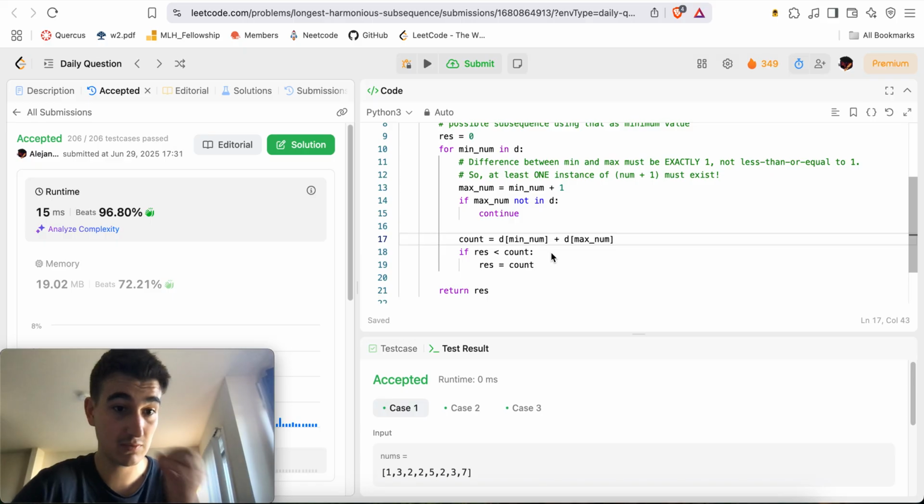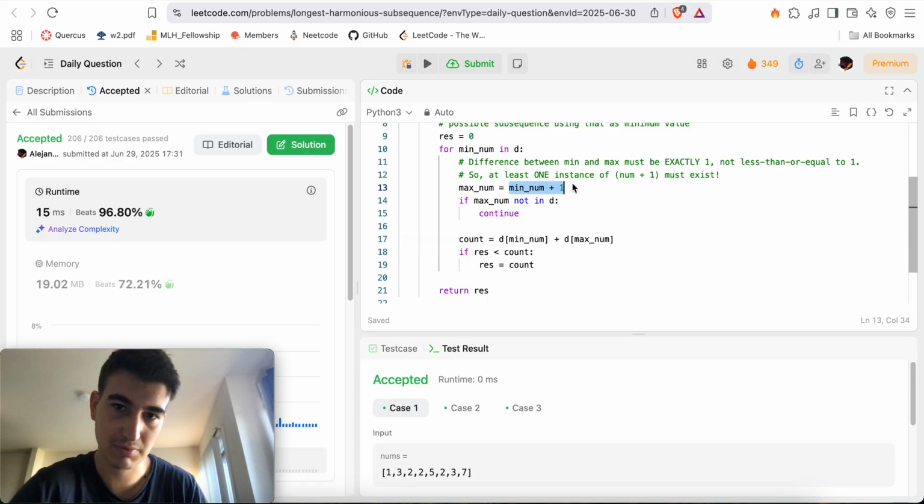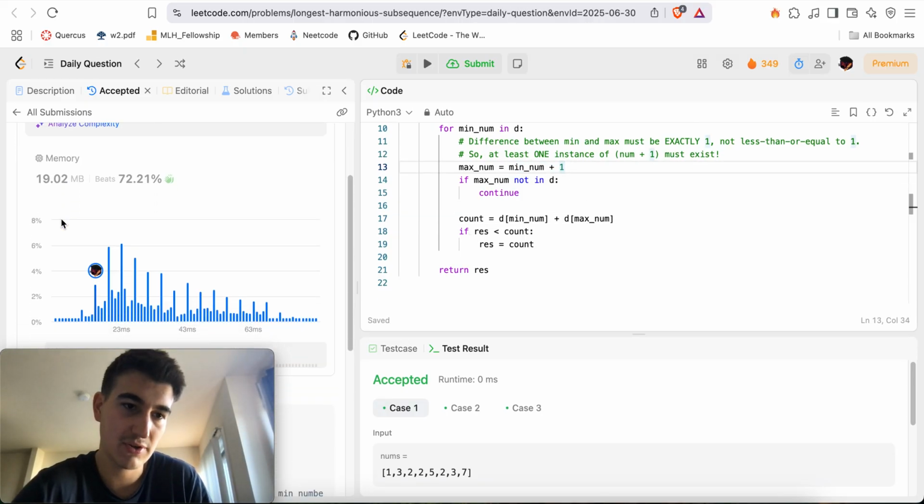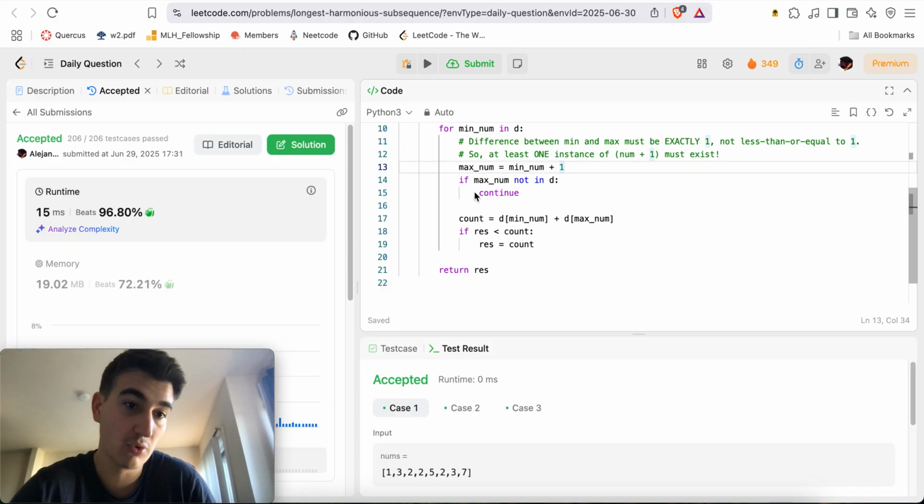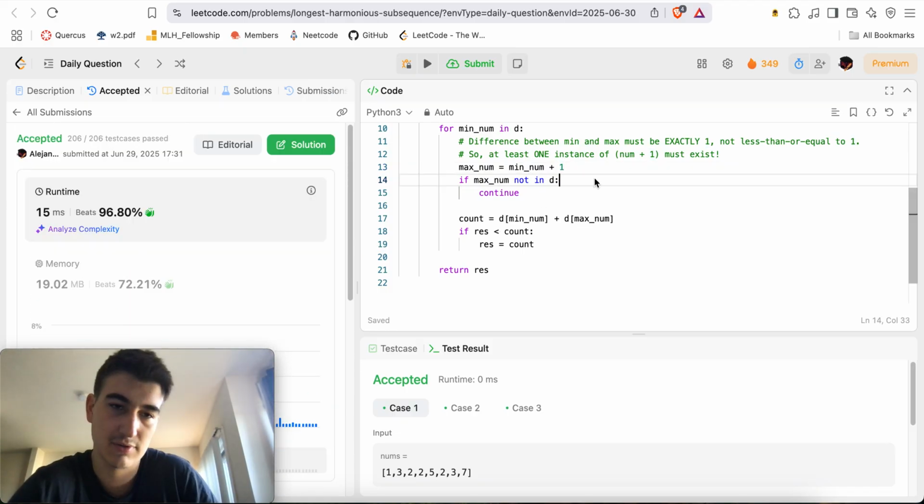We get 96%. Crispy. I guess it's just like doing plus 1 twice is slower. I guess it's one of those where only the O(1) stuff is going to make you different from other people. So there you go.